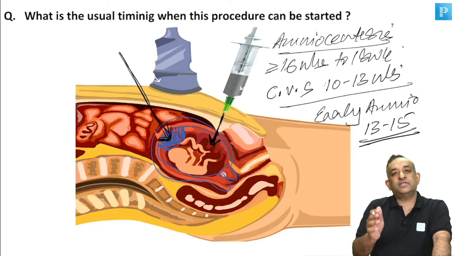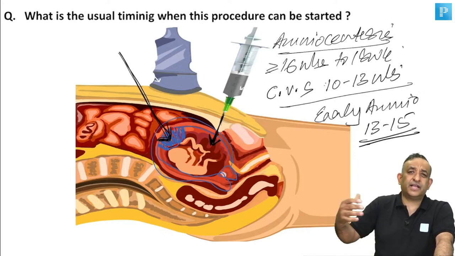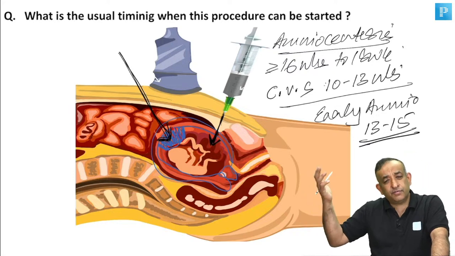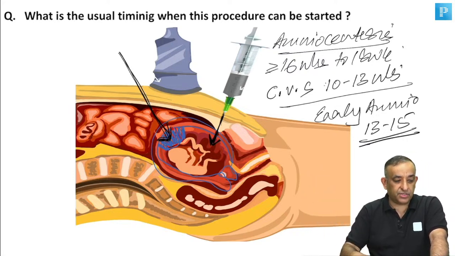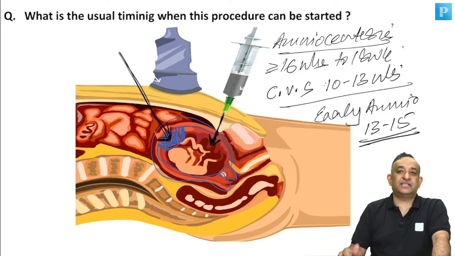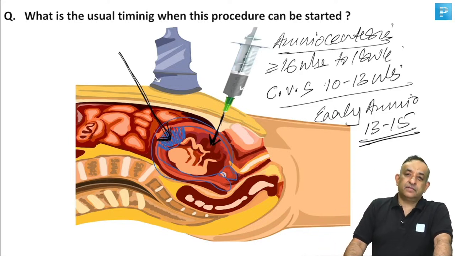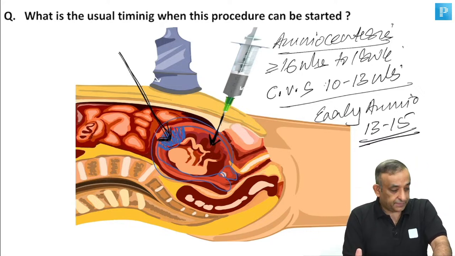All right. So amniocentesis 16 to 18 weeks, classically for diagnostic purposes. Of course, therapeutic amniocentesis we can do even at 24 weeks if the patient has polyhydramnios, 28 weeks, like that we can do. So not to worry about that part. But amniocentesis for diagnosis can be done as early as 16 to 18 weeks. Early amnio is done at 13 to 15 weeks.